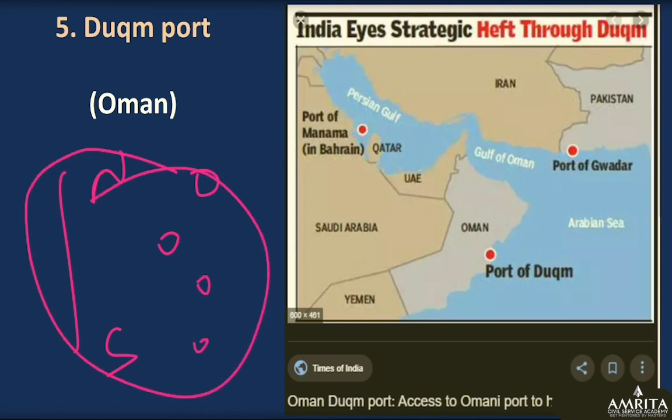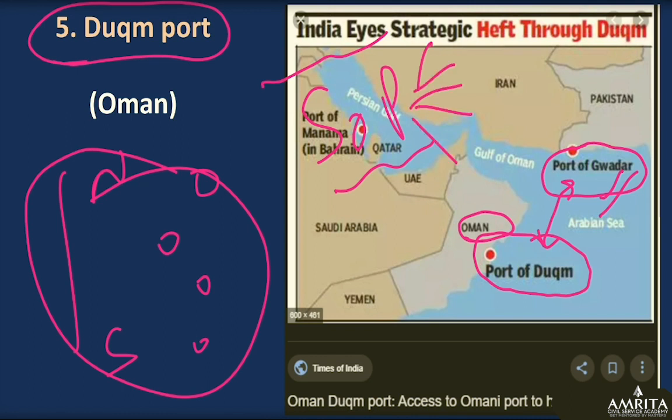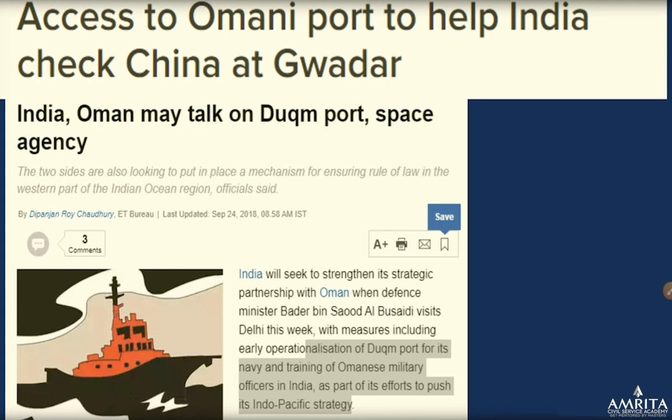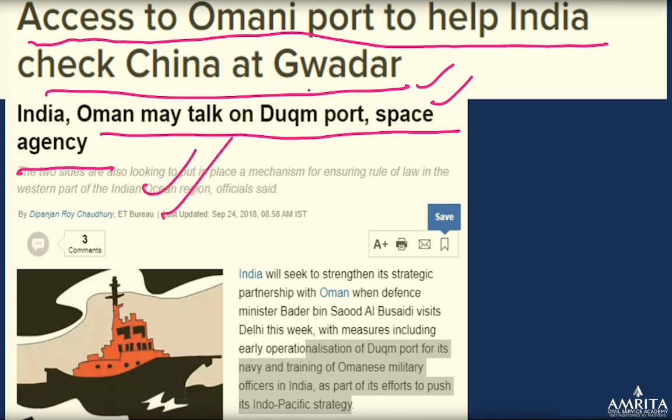Okay. Now next is Duqm Port. So Duqm Port's location is here, Oman. You can see it is nearby the Gwadar Port, developed by China. We'll also see in the next class the string of pearls and different places associated with it, said to be the Chinese strategy to contain India. Access to the Oman port helps India check China at Gwadar. India and Oman may talk on the Duqm Port Space Agency. So basically, you need to remember Duqm Port. It is in Oman.